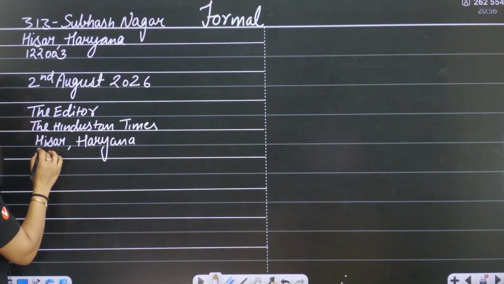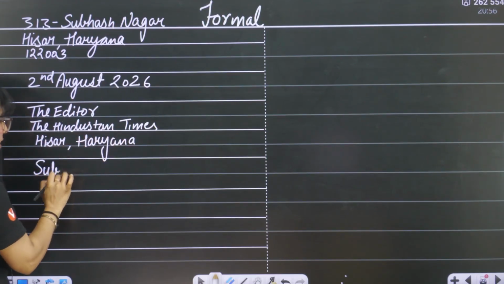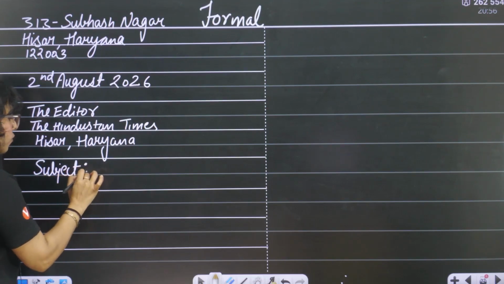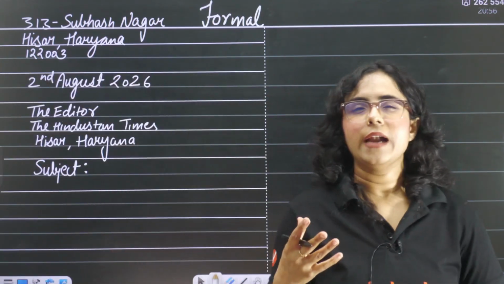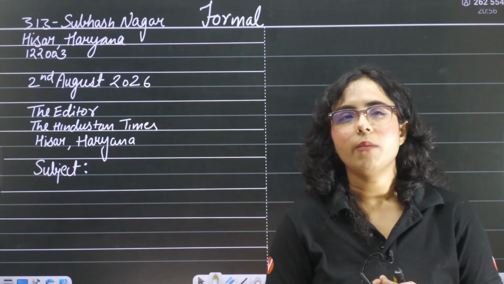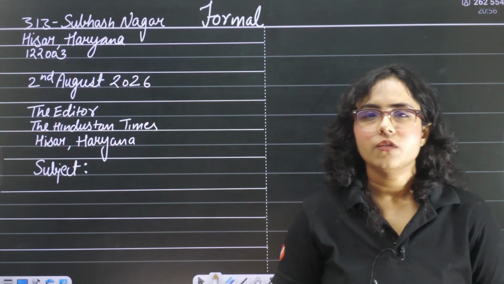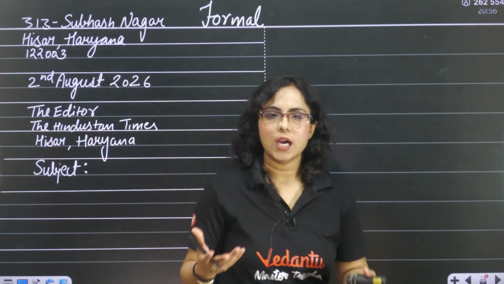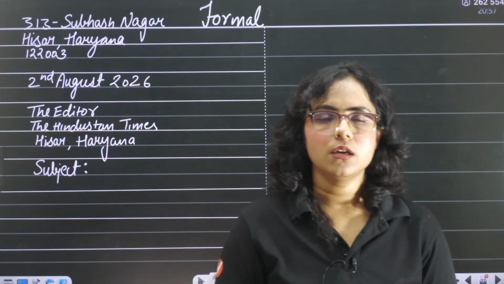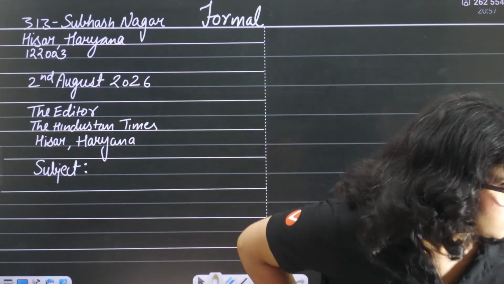After that, I will leave a line. The Hindustan Times, Hisar, Haryana, leave a line. I will write the subject. For example, if I am writing a letter to the editor, and basically if it is about some social issue, for example, power cut, right?